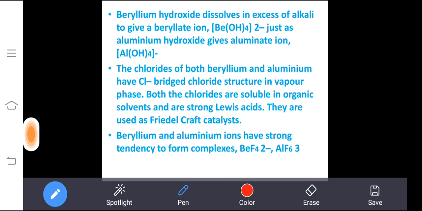Anhydrous aluminum chloride, you will remember this in the higher classes. When you come to the 12th, even the 11th also, in the organic chemistry we will discuss the hydrocarbon Friedel Crafts reaction. Anhydrous aluminum chloride we will use as a catalyst. So aluminum chloride, that we will use as a catalyst.